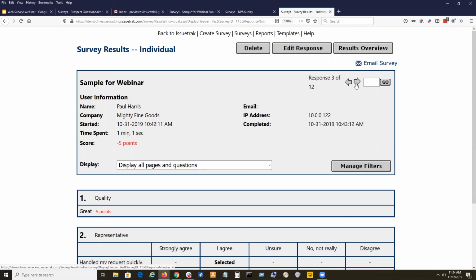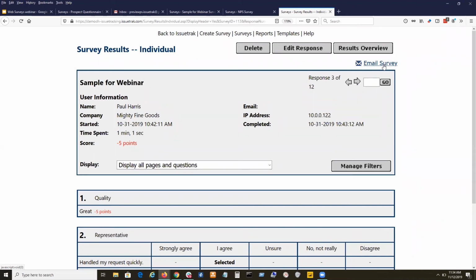And that email survey at the top right hand, is that going to email that survey response? That's correct. Okay. So if I wanted somebody else to see this survey response, they could click on that and it would automatically send this survey result to the appropriate person.